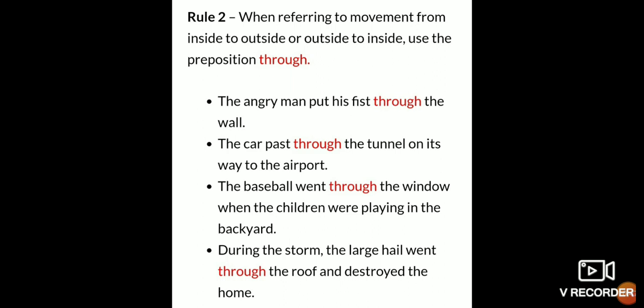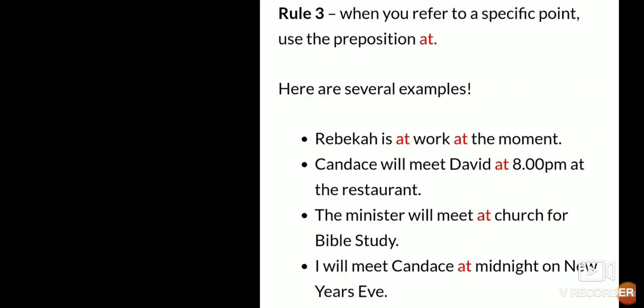When referring to movement from outside to inside, then we use through. So the angry man put his fist through the wall. So here we can see outside to inside, inside to outside. The car passed through the tunnel on its way to the airport.